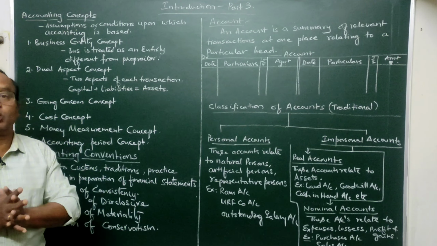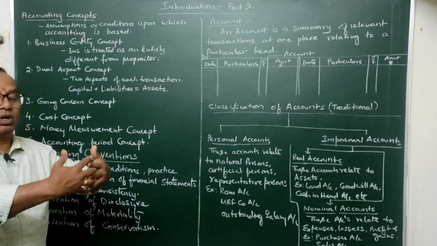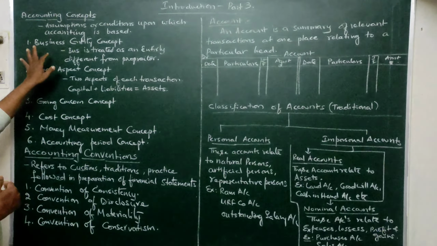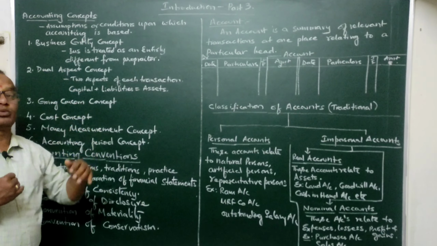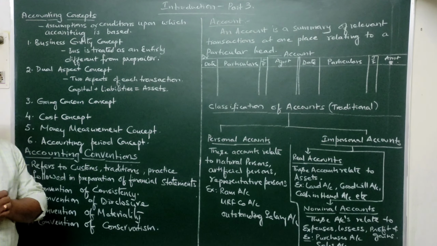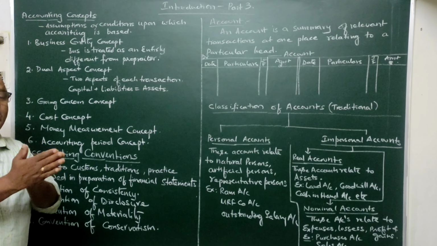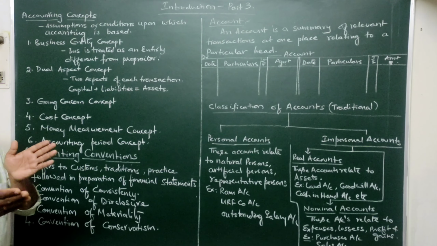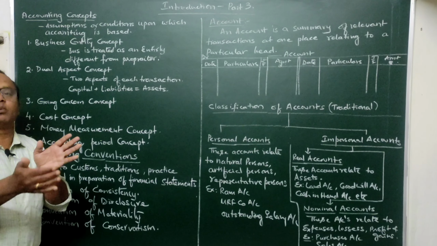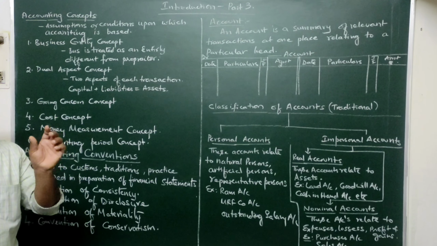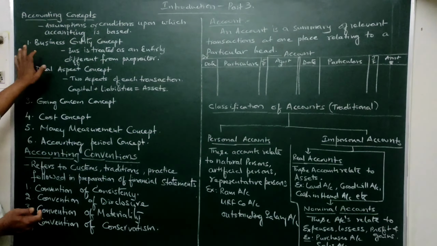Even if the proprietor is also maintaining the books of accounts, he should treat his business as entirely different from him and record only business transactions. That's what the business entity concept says. Because of this concept only, the capital contributed by the proprietor to the business is treated as a liability. Capital is a liability from the business point of view because business is treated as separate and owner as separate. Whatever money the owner has contributed as capital is just like money borrowed from the proprietor by the business. So business has a separate identity or entity in the eyes of the law. It is an artificial person created in the eyes of the law. So this is about the business entity concept.